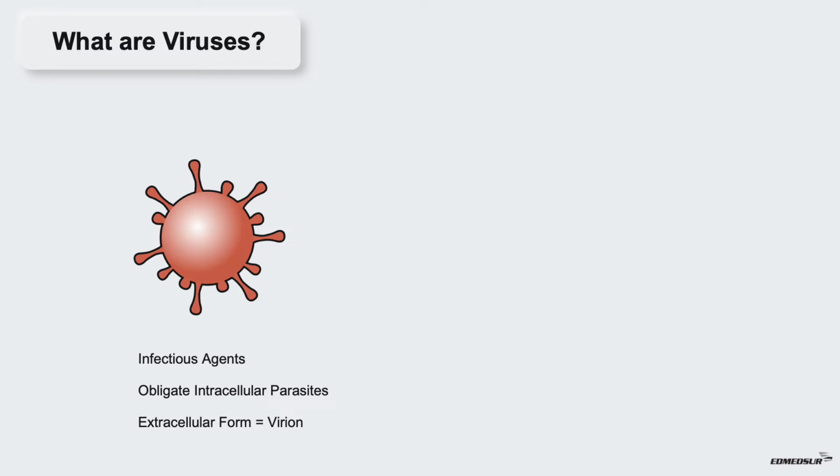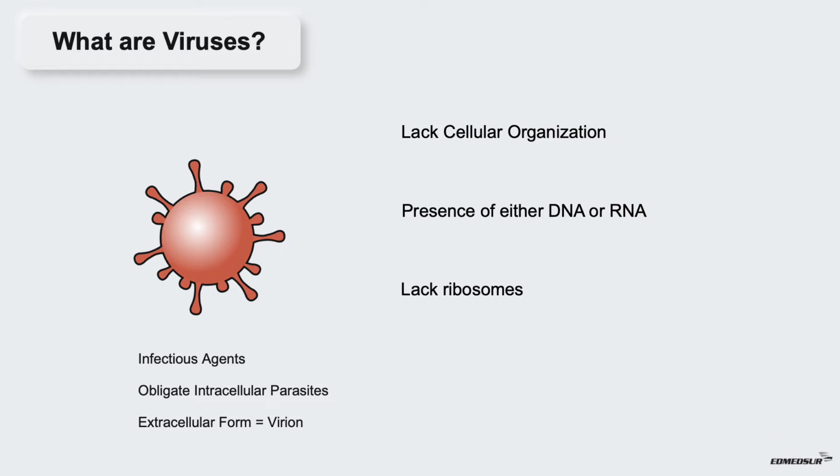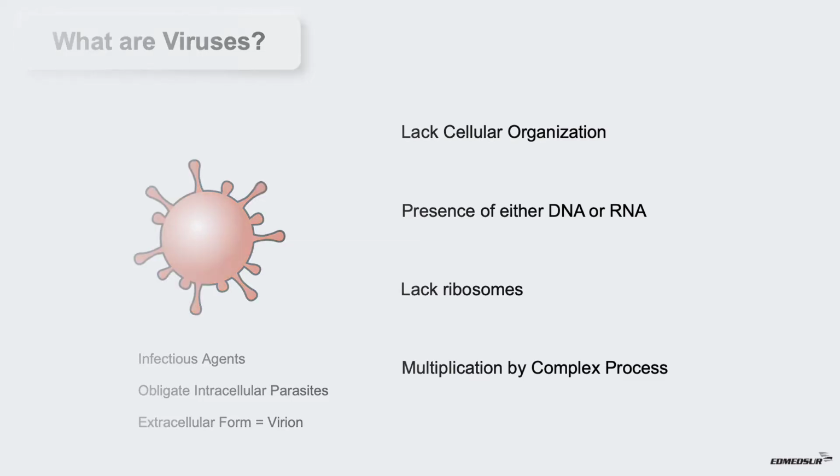Viruses do not fall in the category of unicellular organisms because of several reasons. They lack cellular organization. They contain only one type of nucleic acid, either DNA or RNA. They lack ribosomes, and they multiply by complex process and not by binary fission.